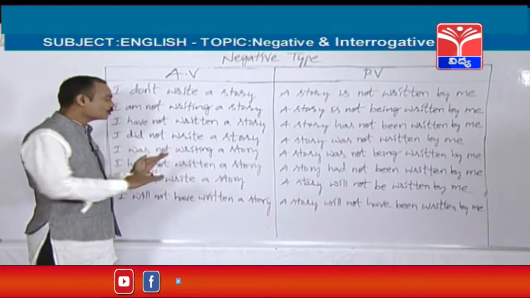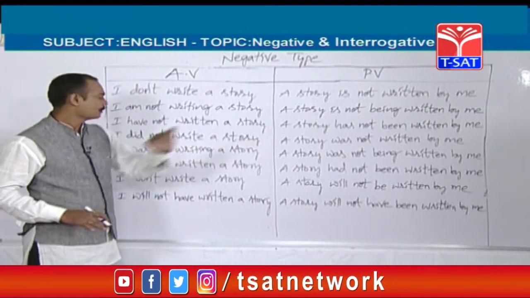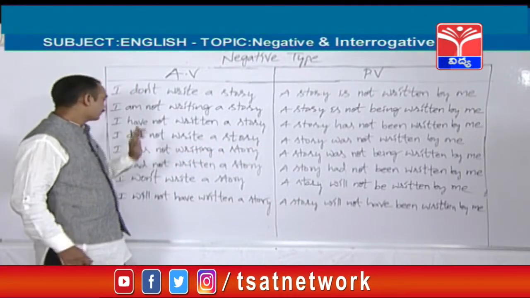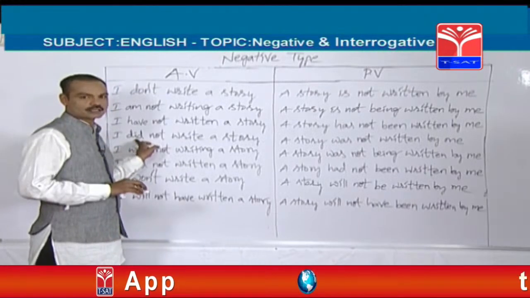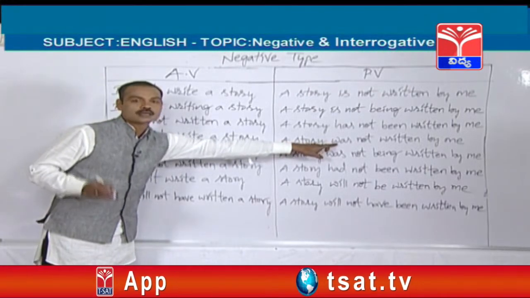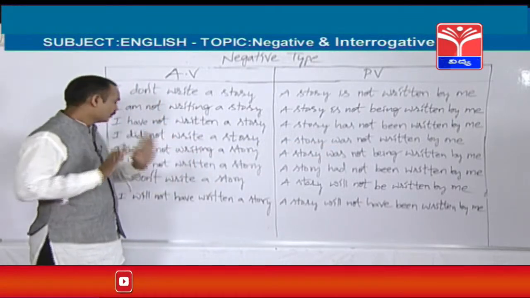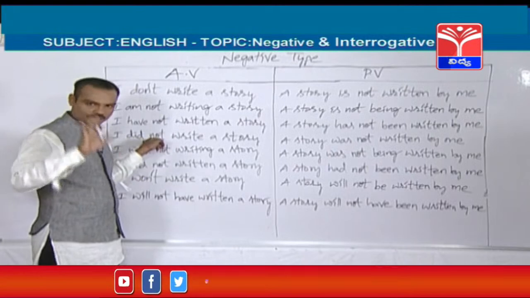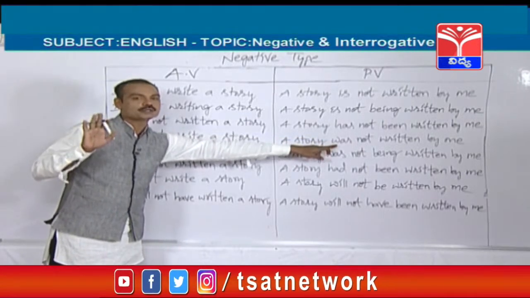Now let's see how to change this negative sentence into passive voice. See friends, whenever you see did in the active voice, either was or were should be used in the passive voice. Please don't forget it.